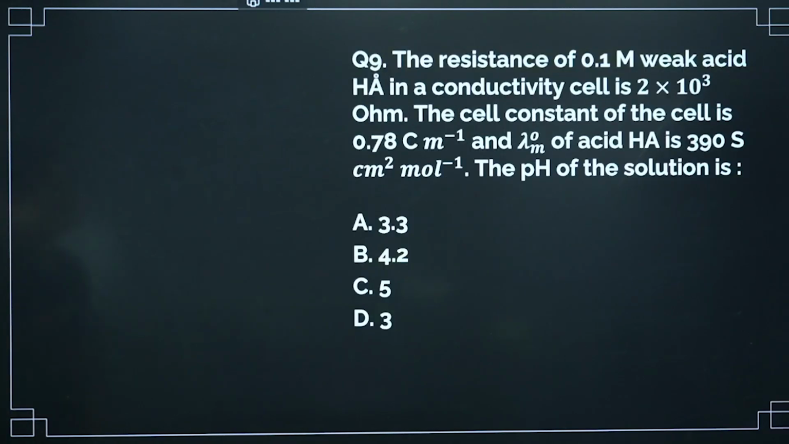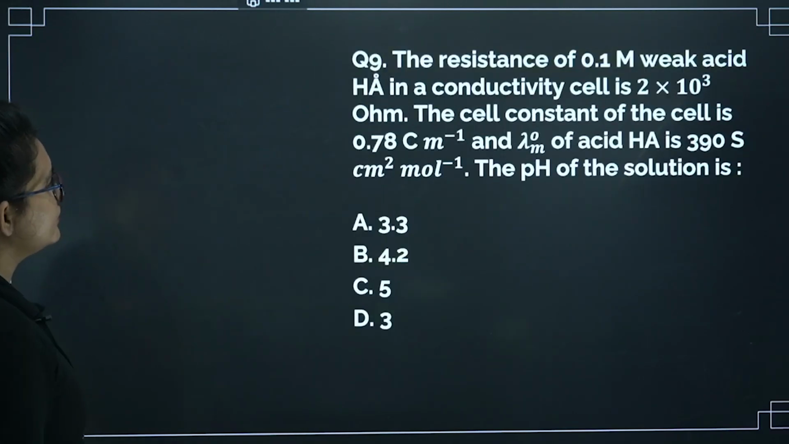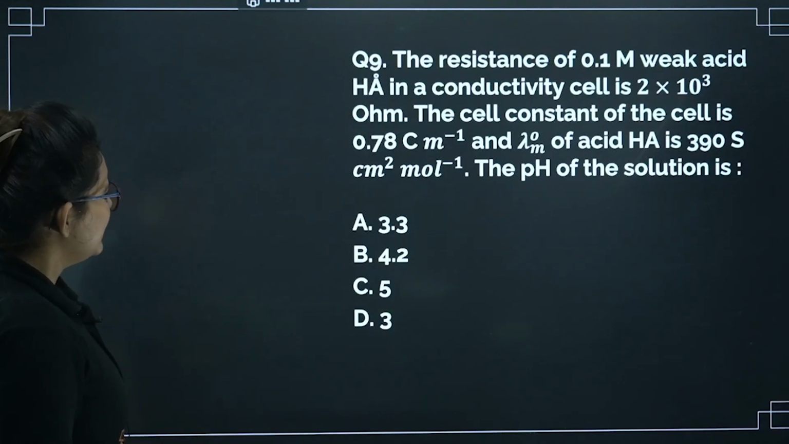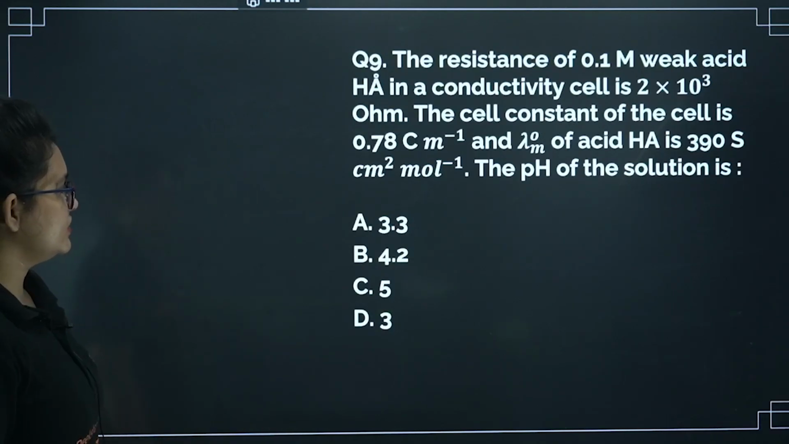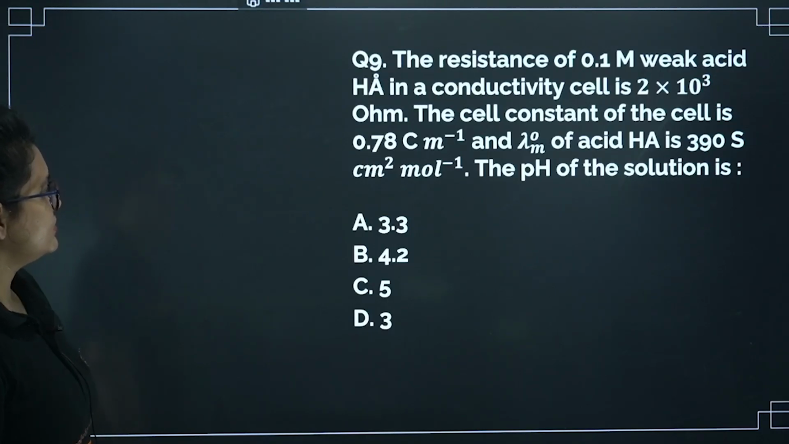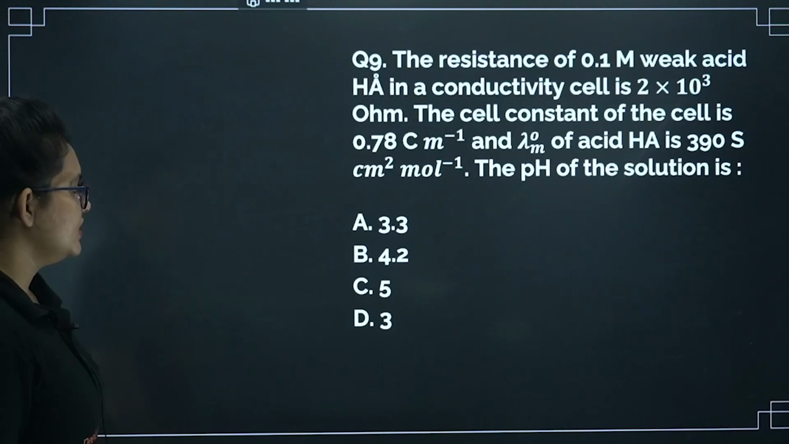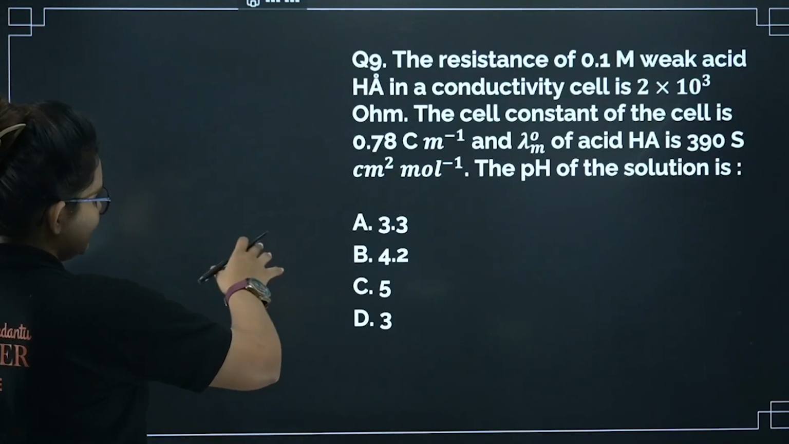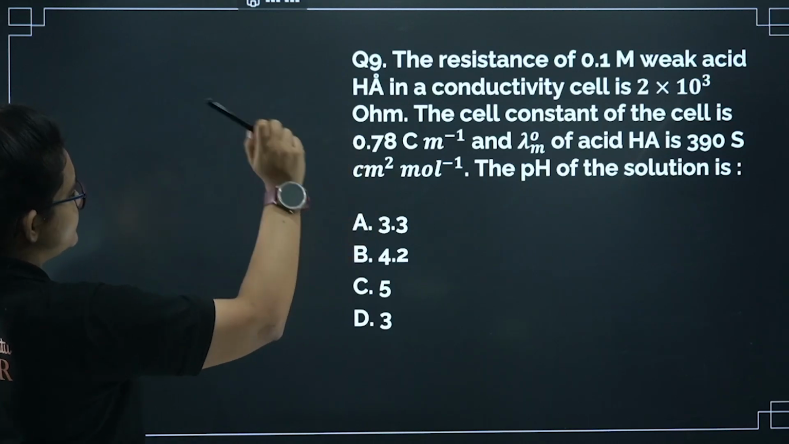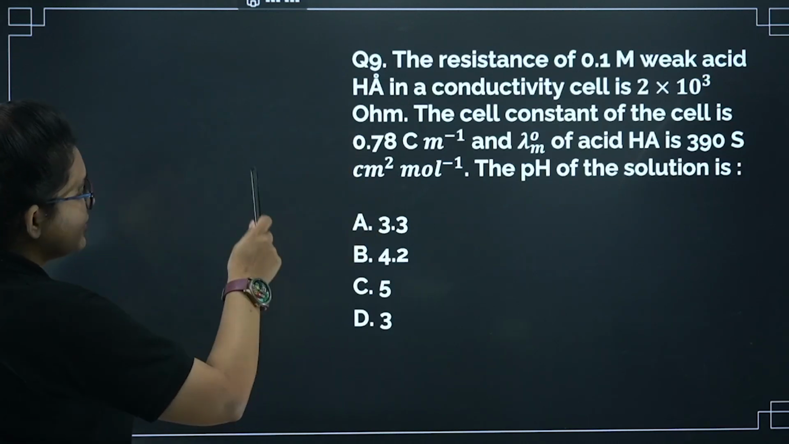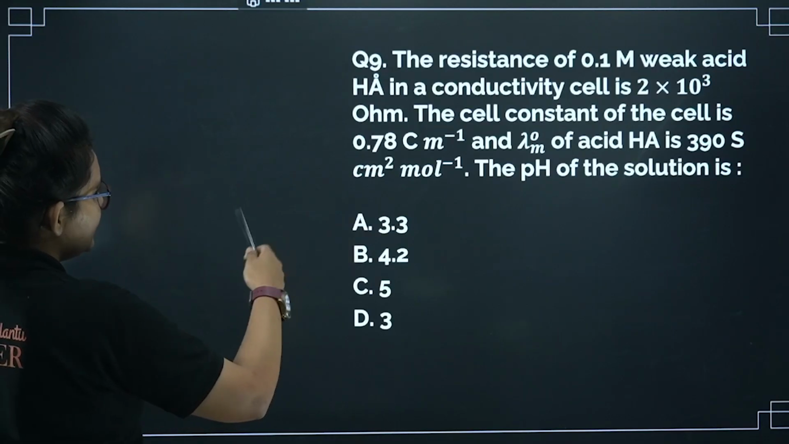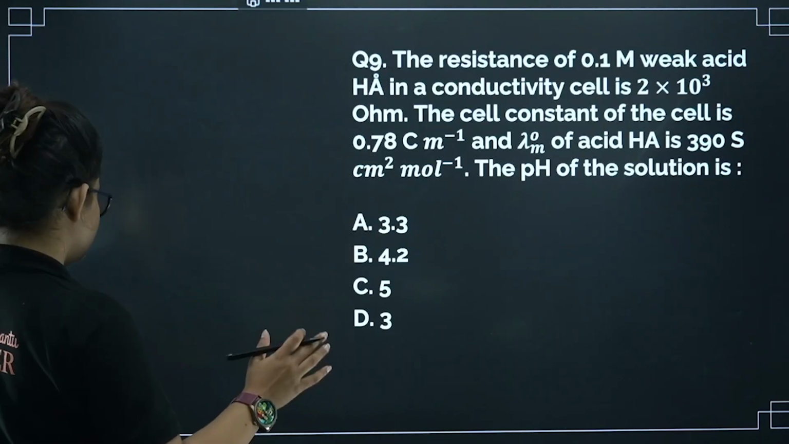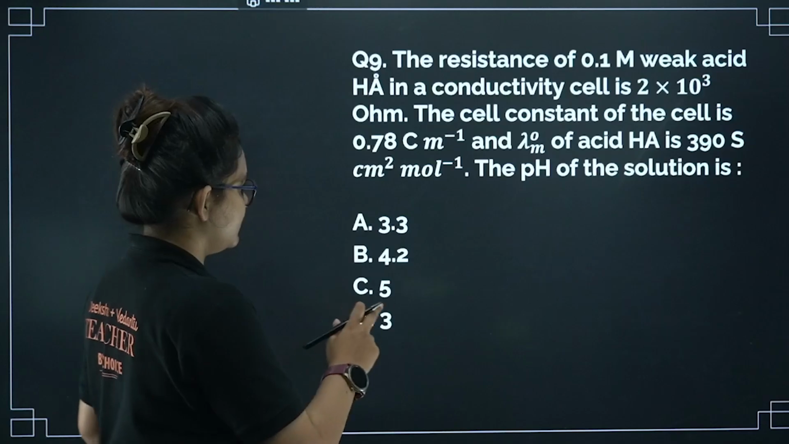Let's proceed further. The resistance of 0.1 molar weak acid HA in a conductivity cell is given. The cell constant of the cell is also given, and lambda m0 of acid HA is 390 Siemens centimeter square mole inverse. So you have to calculate the pH. For this type of question, just accumulate all the data you have. They gave the resistance value, the cell constant value, and the lambda m0, meaning the limiting molar conductivity value as well. So from there we can calculate the alpha.